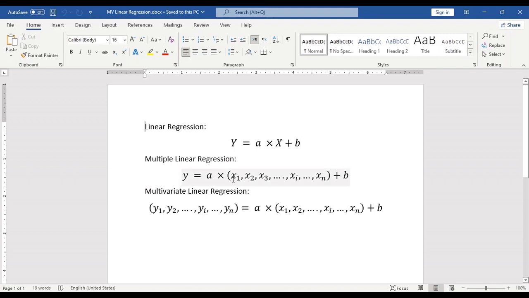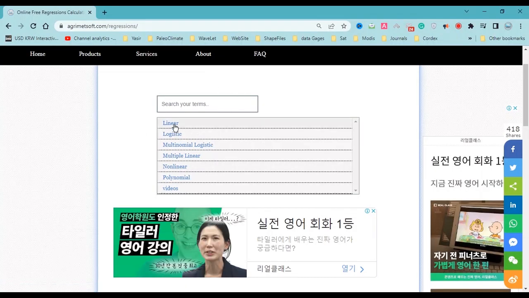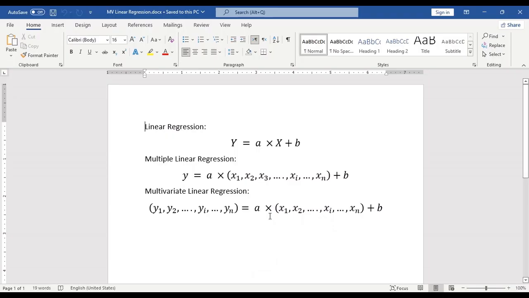And this is multiple linear regression: if the independent variable is a vector or array, it is multiple linear regression, and you can solve the multiple linear regression here on our website.